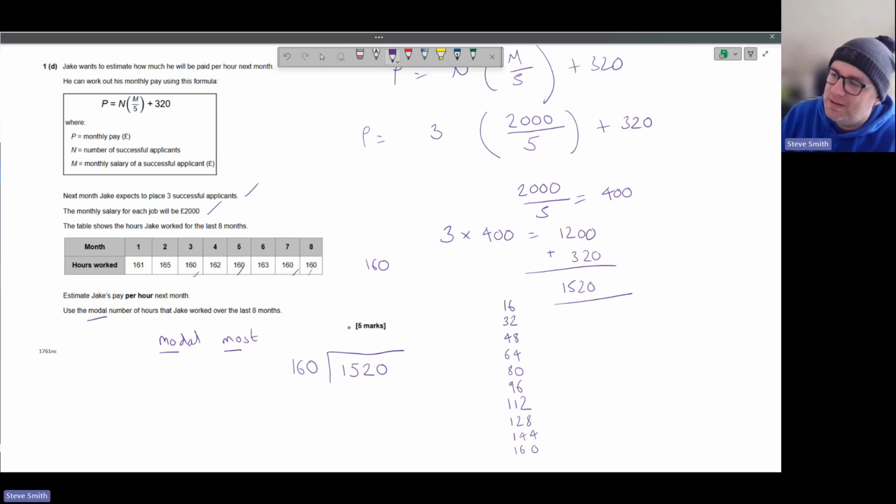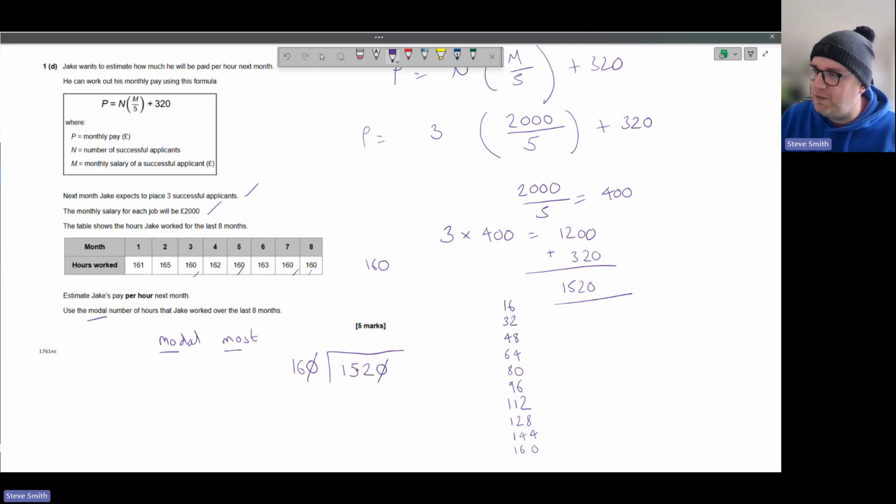Right, as we can see here, we've got a 0 here and a 0 there. So in theory, we're dividing both numbers by 10 because we're getting rid of the zeros. However, the number that we get at the end will still be the same. If we had a calculator, which I do, and I'm not going to get it out because it's non-calculator, but if we did 1,520 divided by 160, we're going to get exactly the same answer as 152 divided by 16. We've just divided both sides by 10. We've balanced it up.